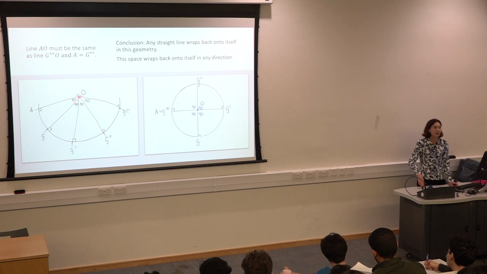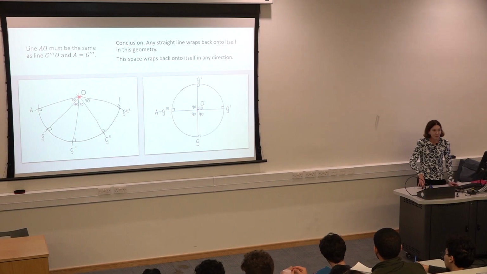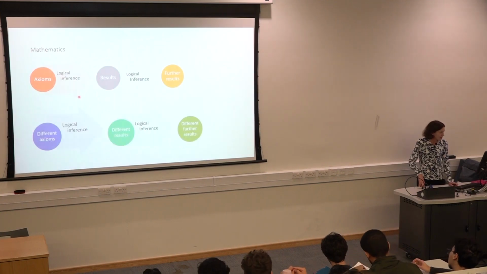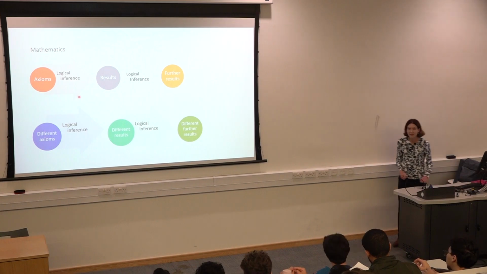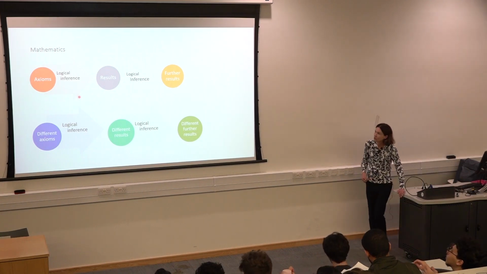Fine, so what really do we mean by something is true in mathematics? I mean, what is true? Do the angles in a triangle add up to 180 or can they add up to more? And our picture of mathematics actually should look like this. It depends what set of axioms you're using.